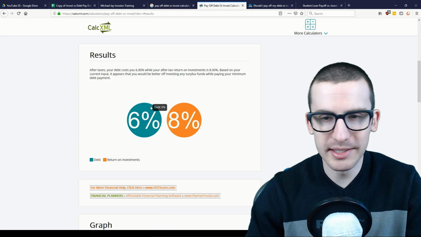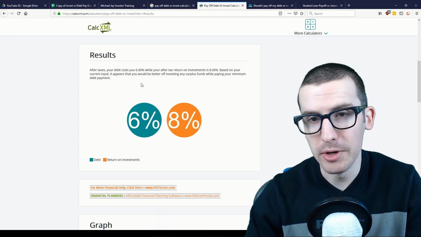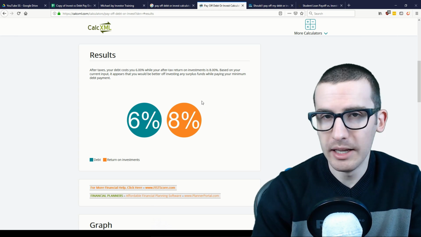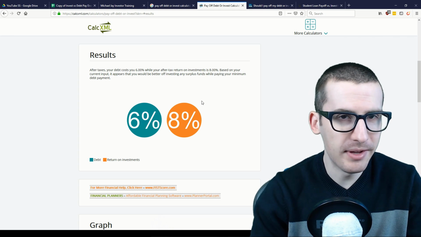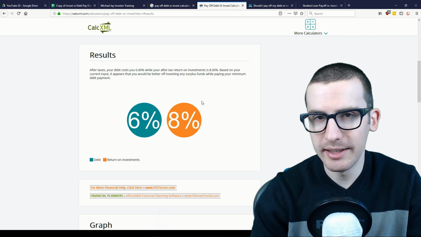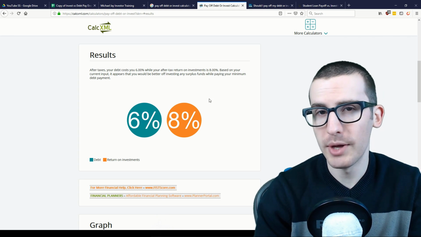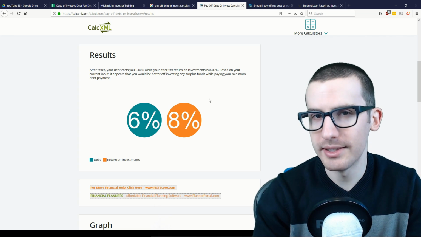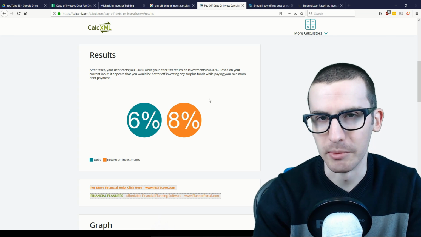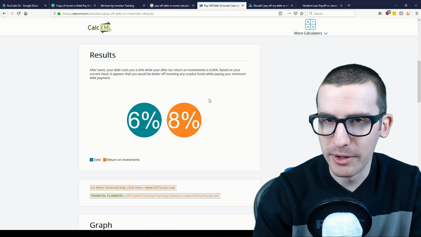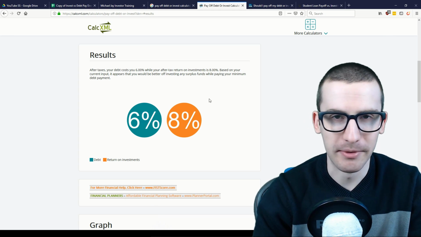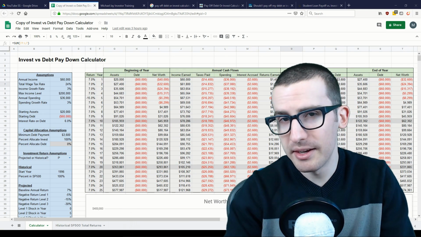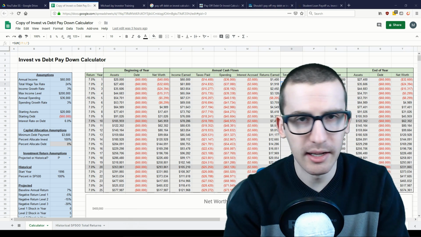As you probably noticed, the 6% interest on your debt is something that you know. However, this 8% return on investments is anything but a guarantee. It's quite possible your returns could vary significantly from that 8%, which the calculator doesn't take into account. Of course, if you had a crystal ball and could determine exactly what your return would be for the year, then yes, you could use a calculator like this and your decision would be much more simple. Though if you had a crystal ball like that, you could probably sell it and be set for life. For the rest of us though, we'll have to deal with the uncertainty of investing, which can make the decision to pay off debt versus investing a little less clear.